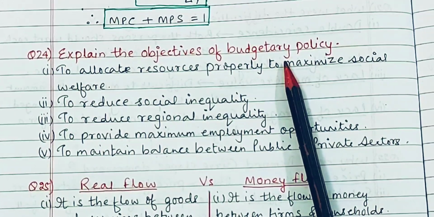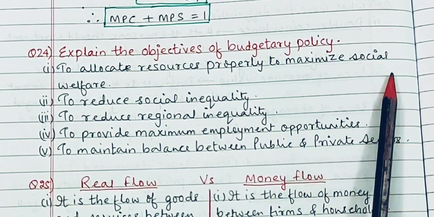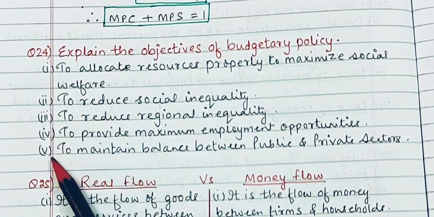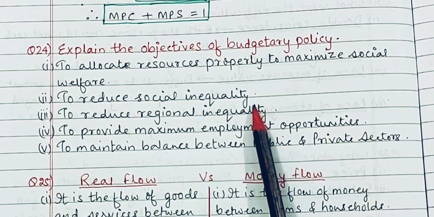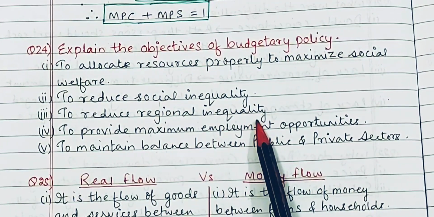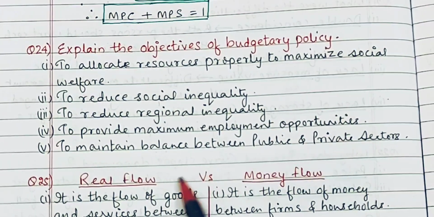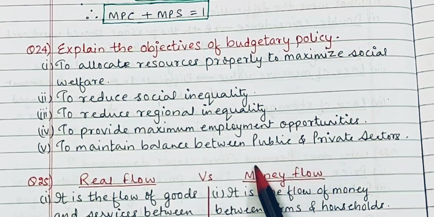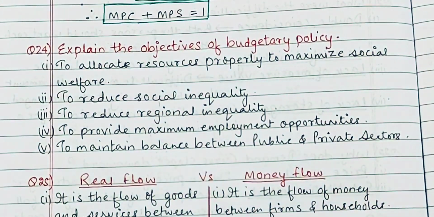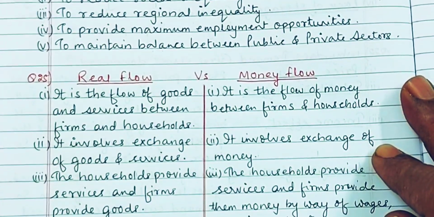Government जो budget बनाती है उसके main objectives क्या होते हैं? First, to allocate resources properly to maximize social welfare. ये तो बहुत easy है. To reduce social inequality, to reduce regional inequality, to provide maximum employment opportunities to the people, and lastly to maintain balance between public and private sectors in India. So basically these are the objectives of a fine budgetary policy.